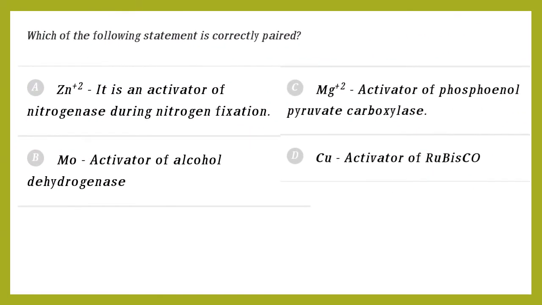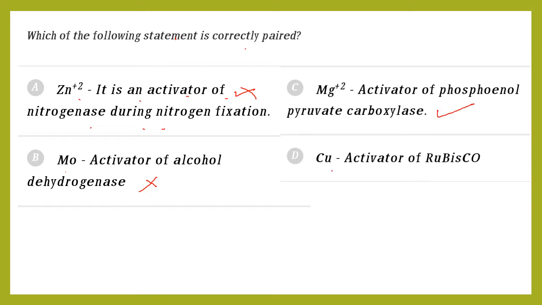Next one: which of the following statements is correctly packed? Here, Zn is an activator of nitrogenase during nitrogen fixation. No. Then Mo, that is molybdenum, activator of alcohol dehydrogenase. No. Mg2+ activator of phosphoenol pyruvate carboxylase.